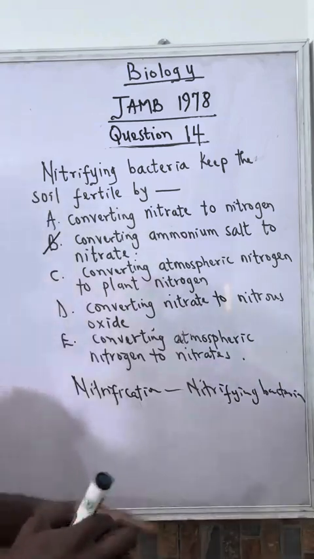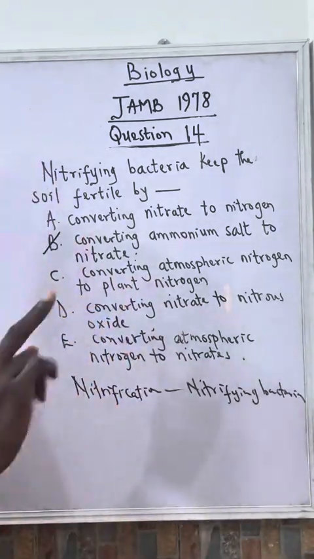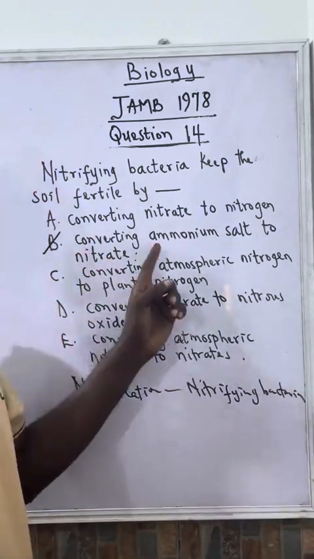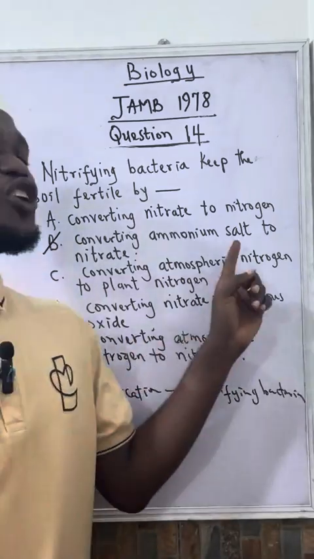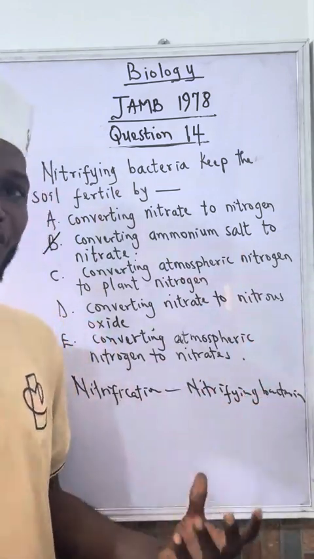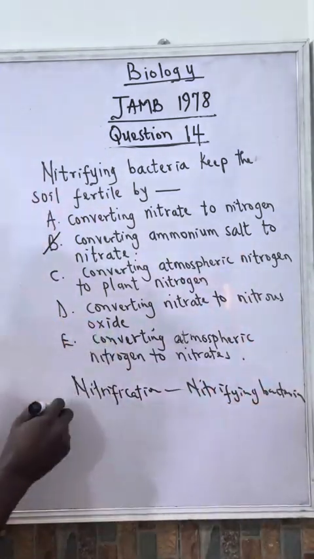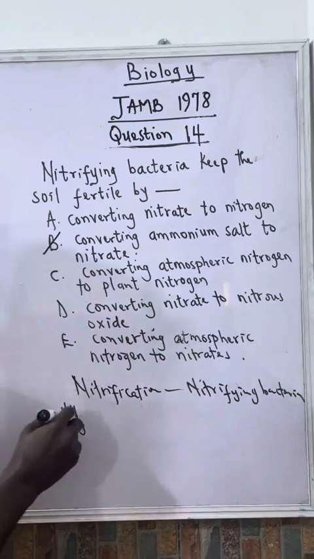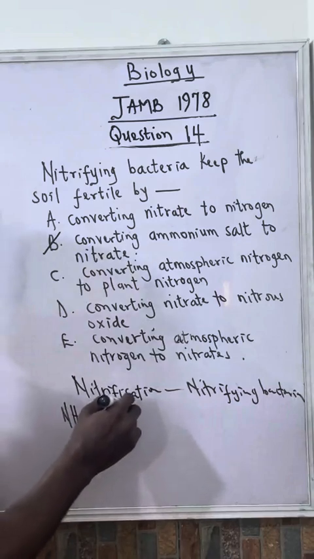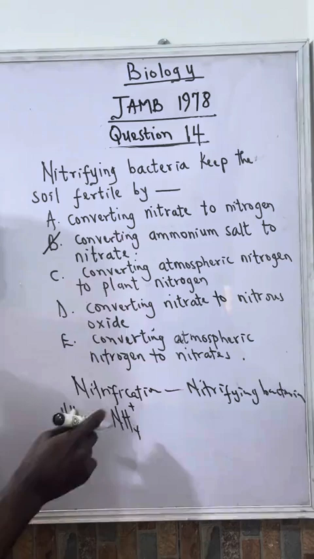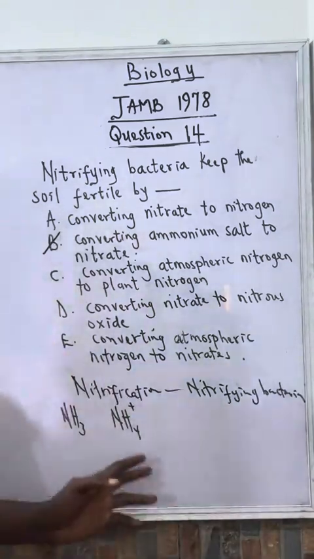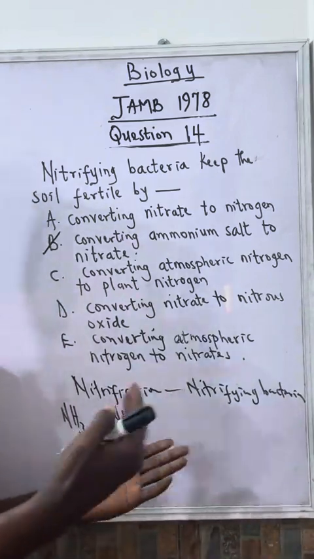So this happens in two stages. The first stage is that there are some bacteria that will help us to first convert ammonium salt, or simply ammonia alone, to nitrite. So this is ammonia, NH3, a compound, or ammonium salt. This is NH4+, the ammonium ion. It can have some other compound attached to it.